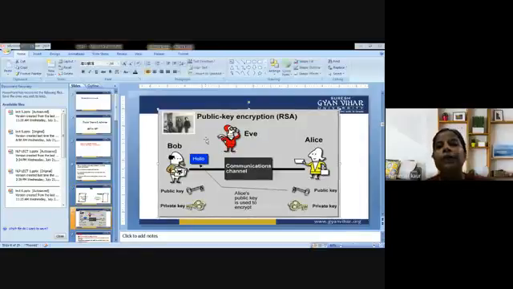Now see, this is public key encryption basically. If both Alice and Bob want to send a message to each other, it could be with the help of some browser, so they must be interacting with each other. Now there is a third party in between, that is the eavesdropper.